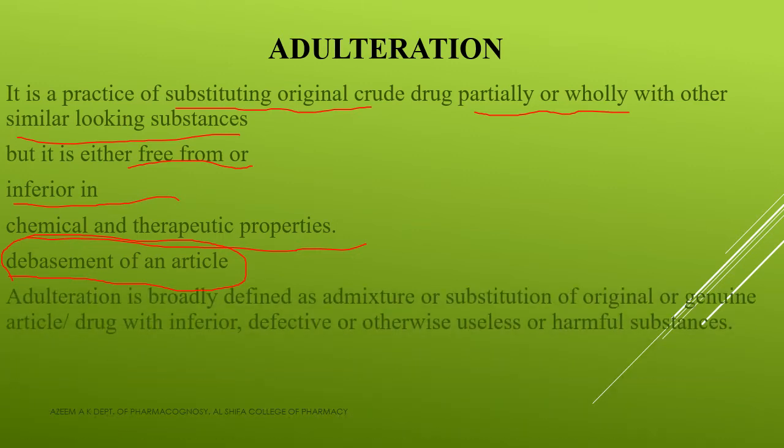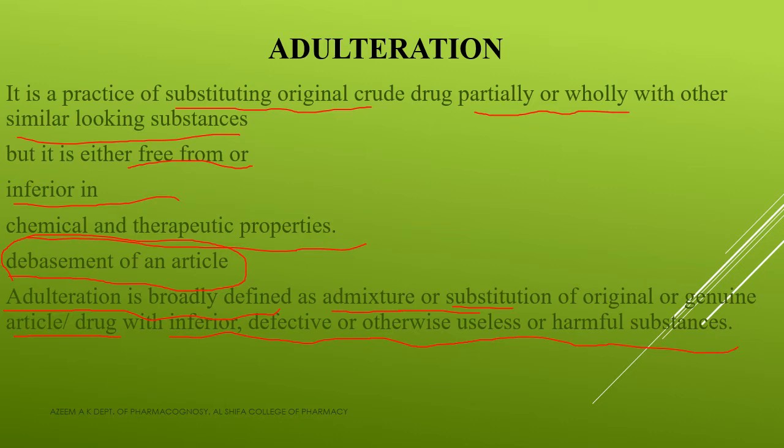Clear? Now, to define it more broadly, adulteration can be broadly defined as admixture or substitution of an original or genuine article or drug with inferior, defective or otherwise useless or harmful substances.